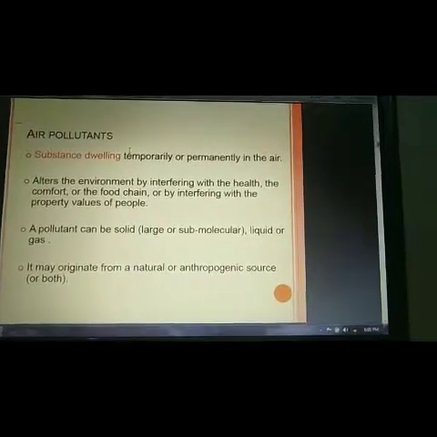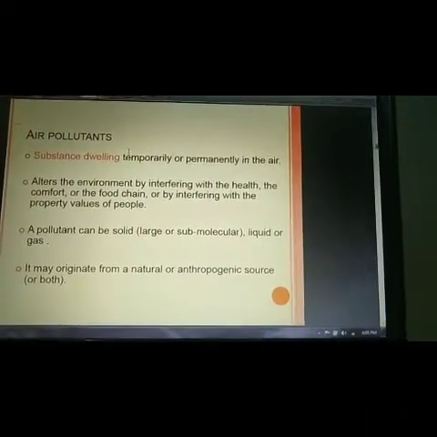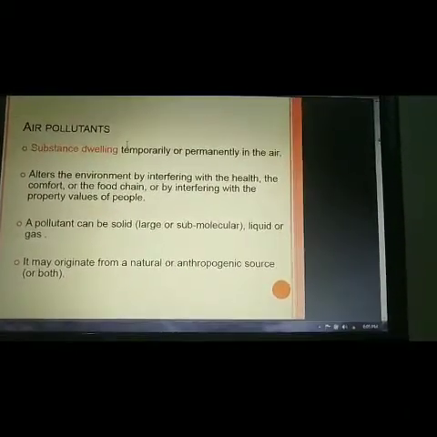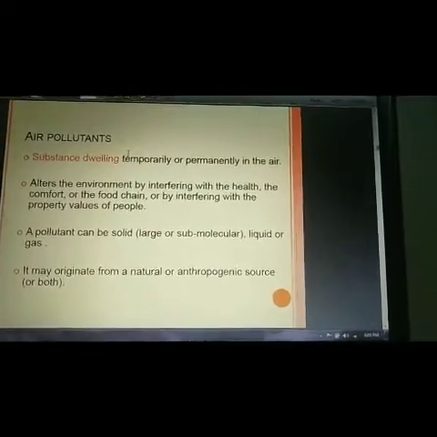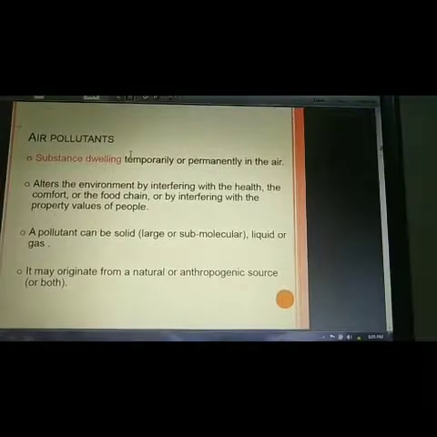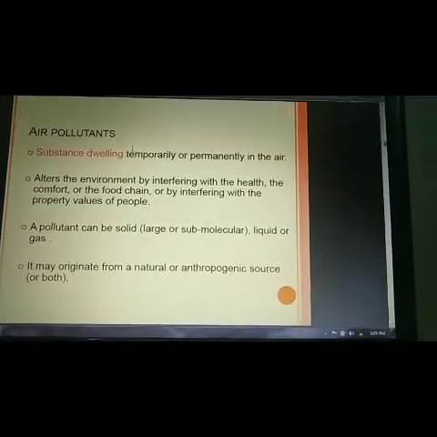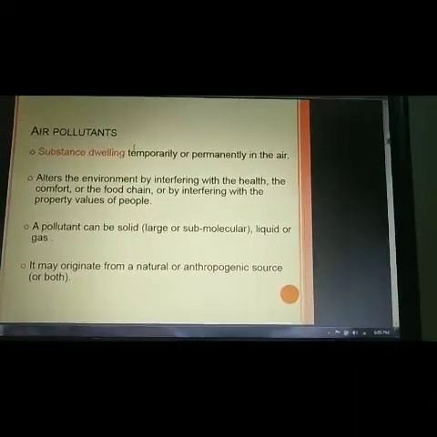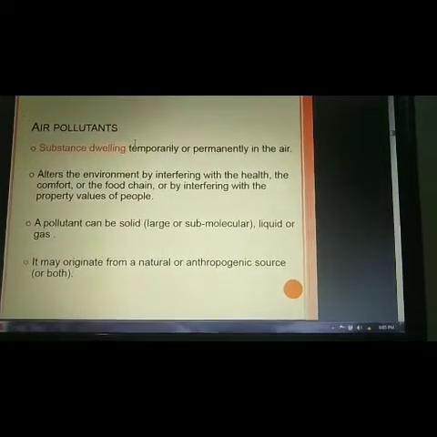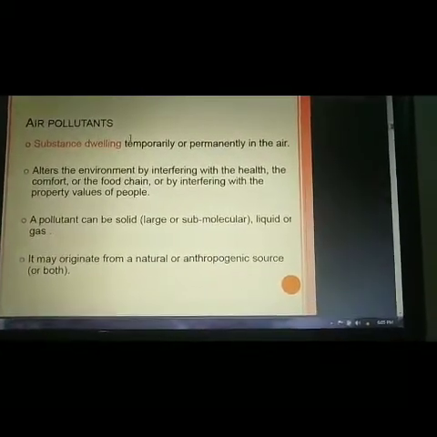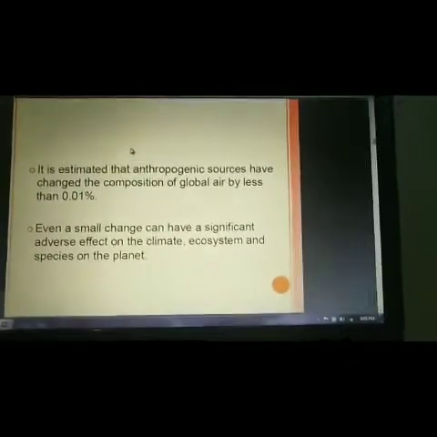A pollutant can be solid, liquid or gas. That means it can be in three states. It may originate from a natural or anthropogenic source, or both. That means it comes from nature or it can be man-made.